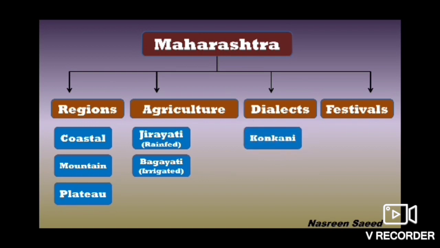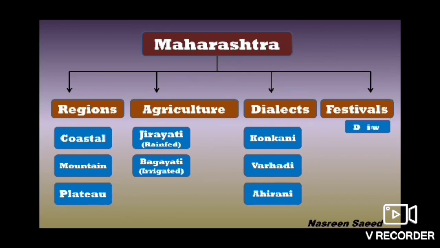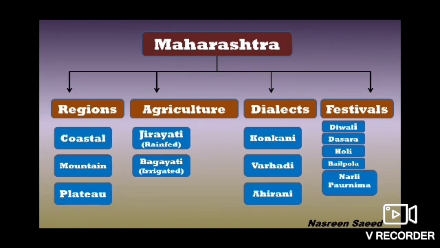Dialects or languages spoken in Maharashtra are Konkani, Varhadi and Ahirani, that is Khandeshi. Festivals celebrated in Maharashtra are Diwali, Dasara, Holi, Bail Pola, Narli Purnima and Ganesh Chaturthi. So we have learned a lot about our state, that is Maharashtra.